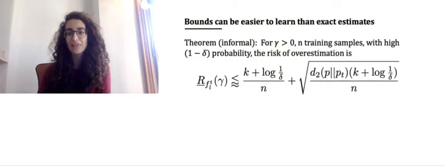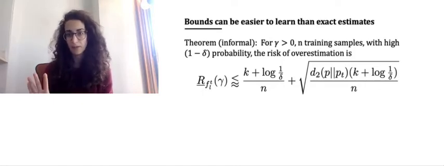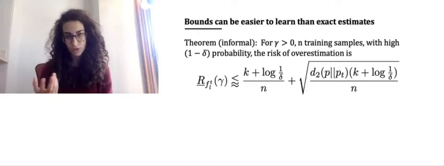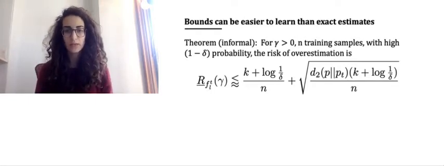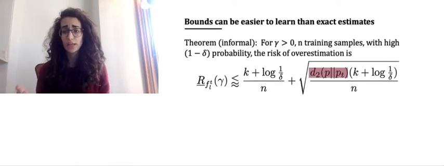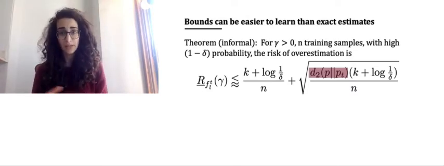Now, what we find is that for every value of gamma, and for an observed data set of size n, the risk of overestimation of the outcome under some treatment T is bounded above by this term that you see on the slide. There are 2 relatively unusual or interesting terms in this bound. The first is just a measure of how biased the treatment assignment is. The larger it is, the worse off we are. And it usually appears when we are doing causal inference in finite sample settings.